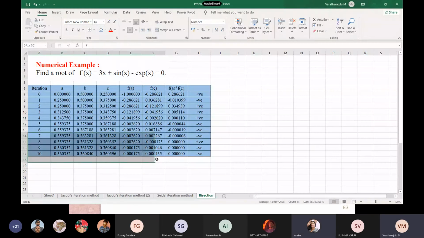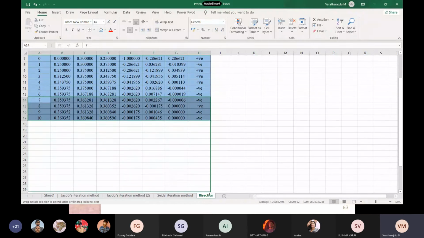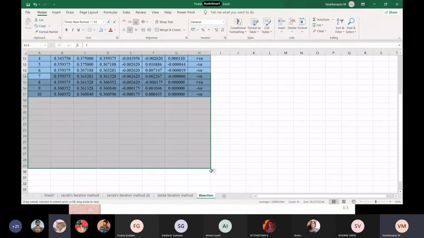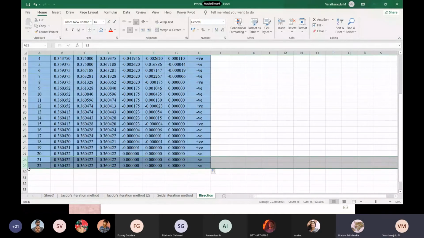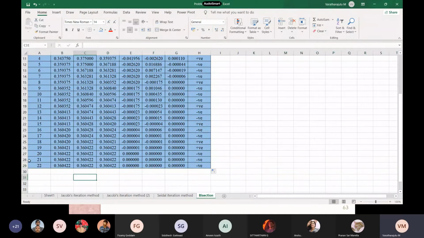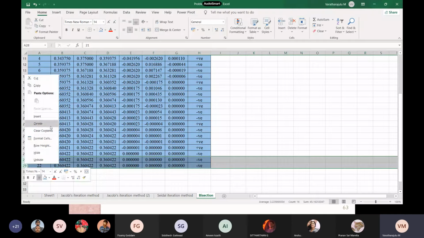Shall we continue with the 20 iterations? I am continuing with some other iteration. Sir, what is going to be the root, sir? A, B, or C, sir? I'll tell you. Just watch. Okay, till 20. Let it be.